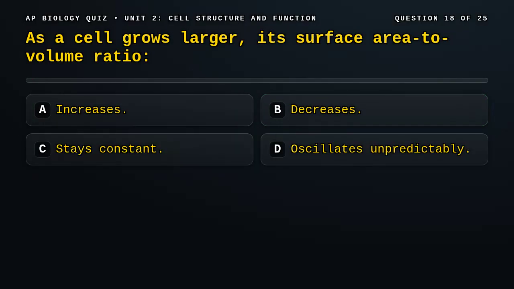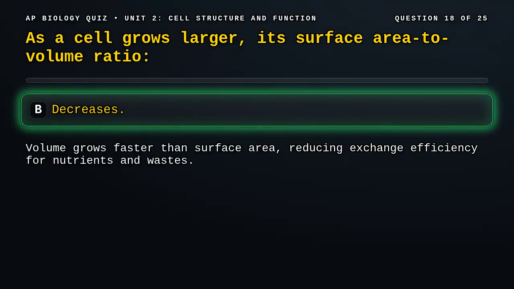Question 18. As a cell grows larger, its surface area to volume ratio A. Increases, B. Decreases, C. Stays constant, D. Oscillates unpredictably. Correct answer, B. Volume increases faster than surface area, reducing the surface area to volume ratio and limiting exchange. One reason cells remain small or adopt thin, folded shapes.